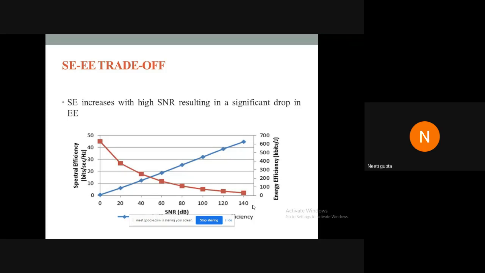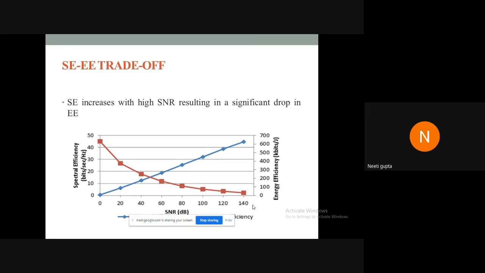And we found that as the SNR increases, the spectral efficiency increases. However, at some point, the energy efficiency starts declining. So there must be an upper bound on the signal to noise ratio. It should not be increased without keeping an eye on the energy efficiency of the system, so that it is not increased beyond a particular level.